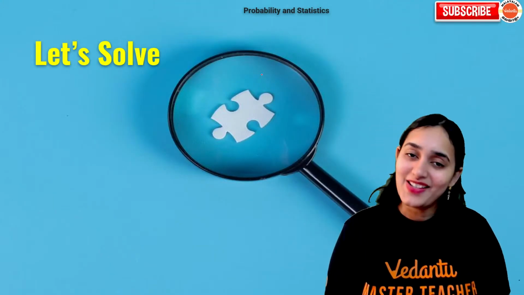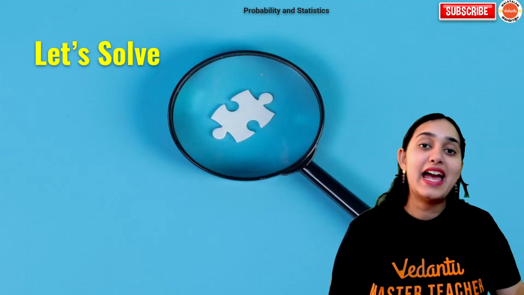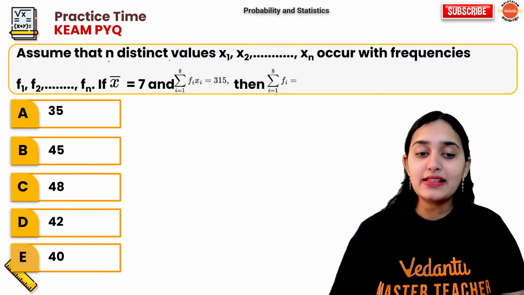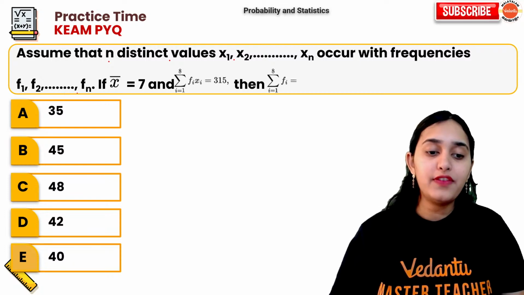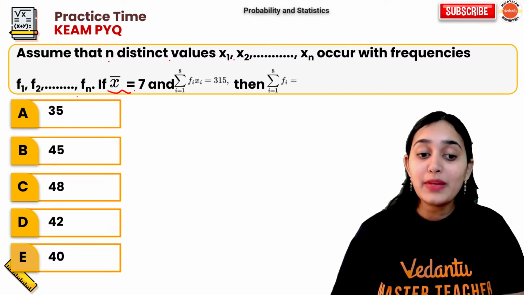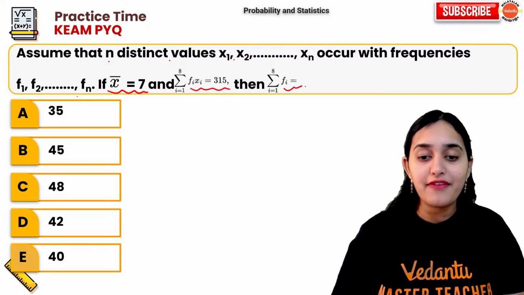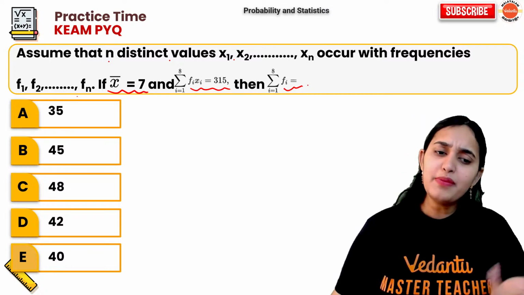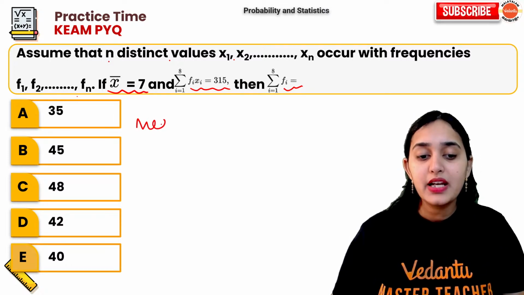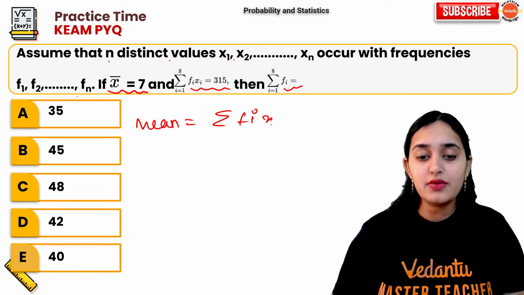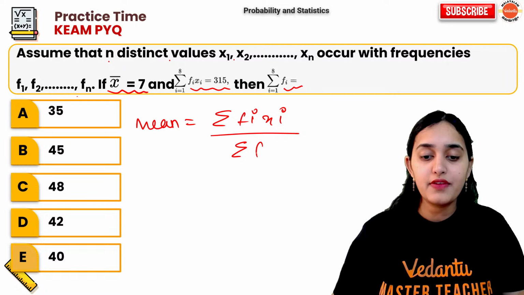Okay, let's solve some questions based on statistics. Question number 1. Assume that n distinct values occur with frequencies given, where the mean value is 7 and summation of fi xi is 315. Summation of fi is equal to what? Simple. This is the mean formula. Mean is summation of fi into xi upon summation of fi.